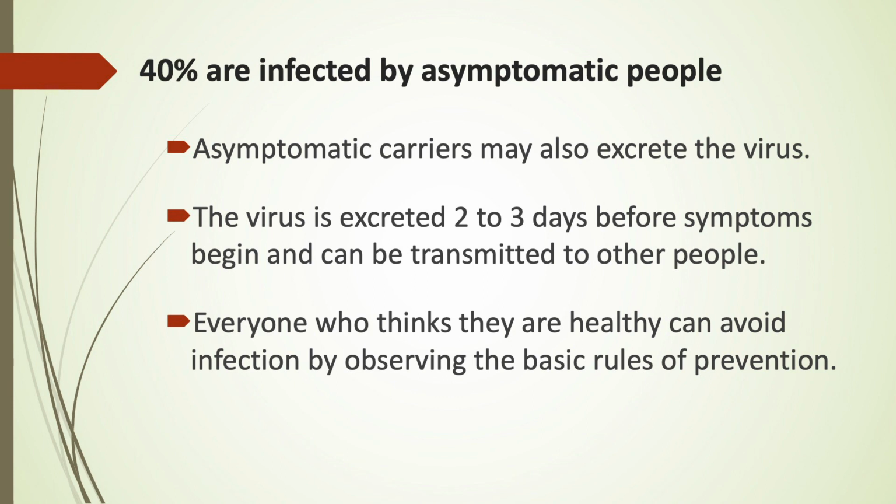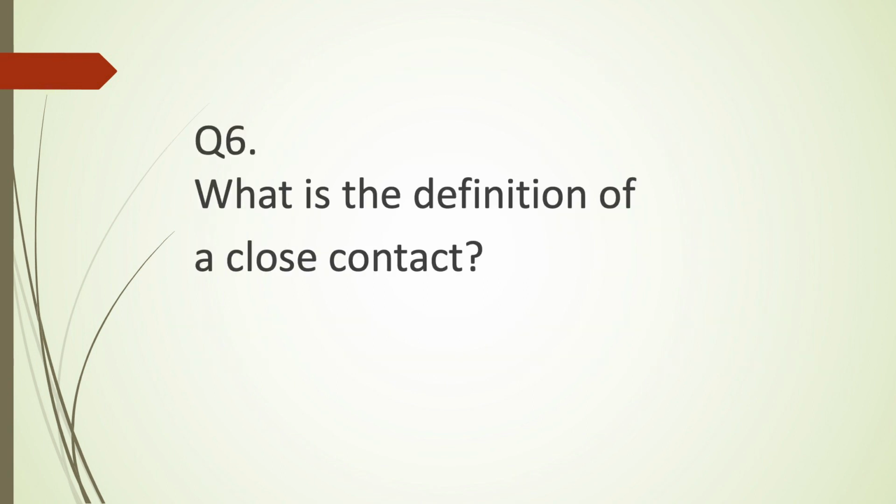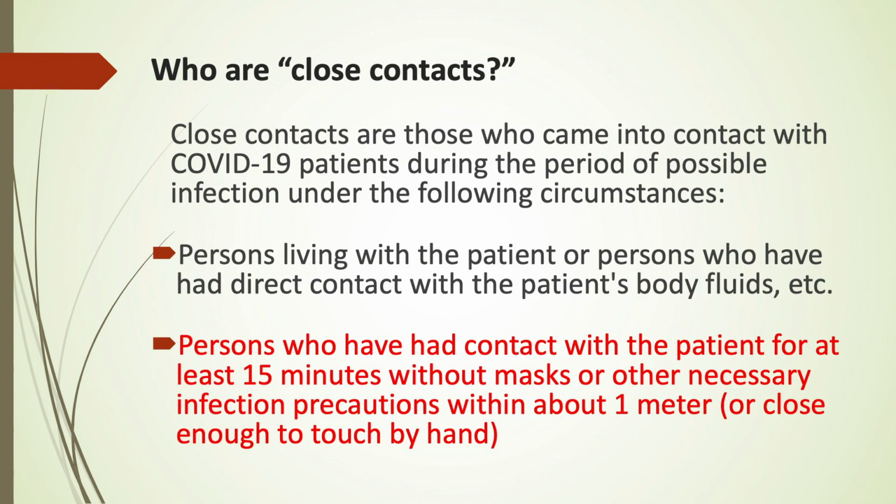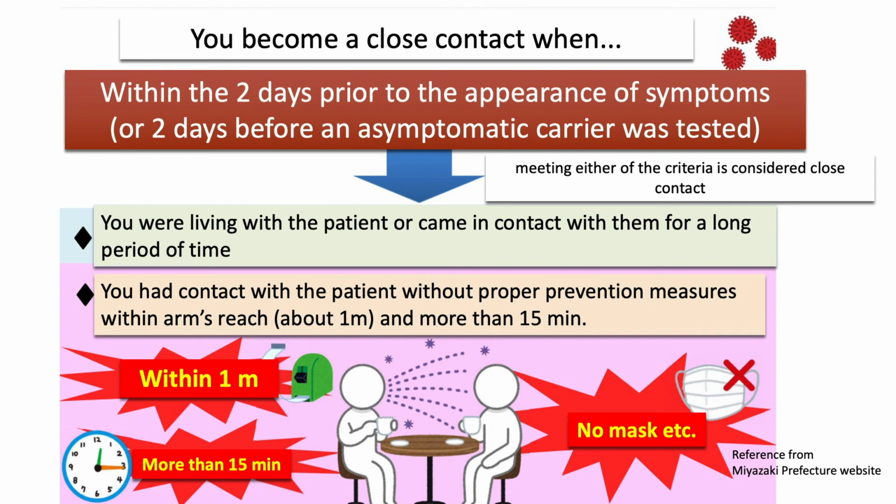Be careful not to endanger your parents, teachers, or the people at your part-time job. What is the definition of a close contact? A person who comes into contact with the patient's body or bodily fluids directly or at a distance of 1 meter or less without any necessary infection control measures, such as a mask, for a total of 15 minutes or more. If you adhere to the basic rules of prevention, you will not become a close contact.